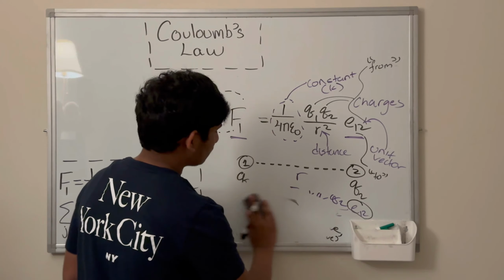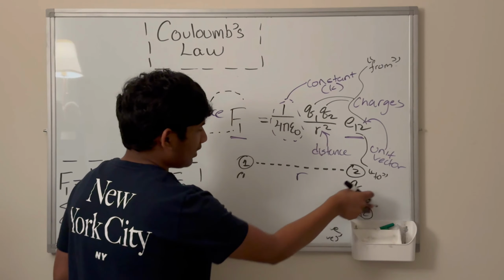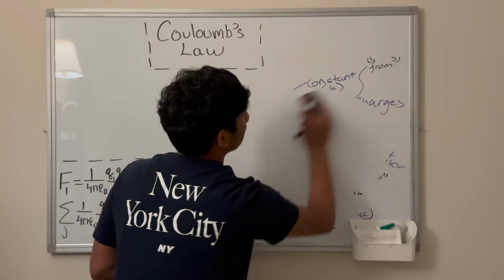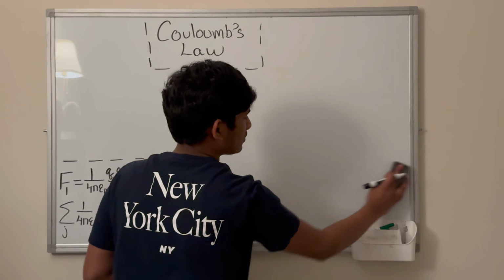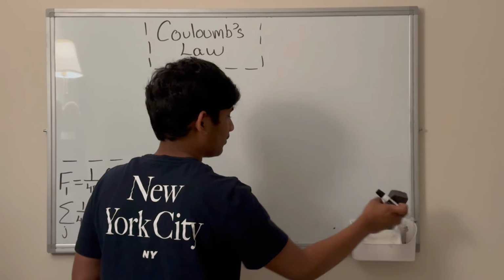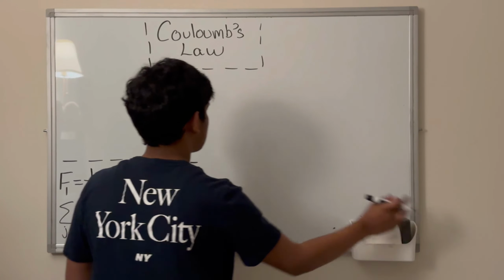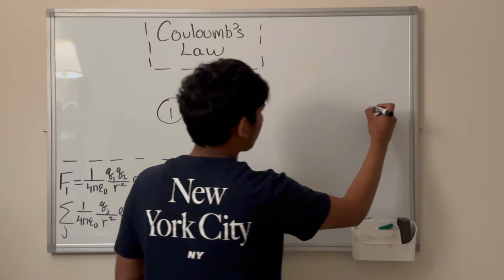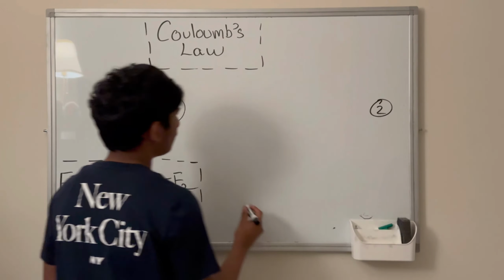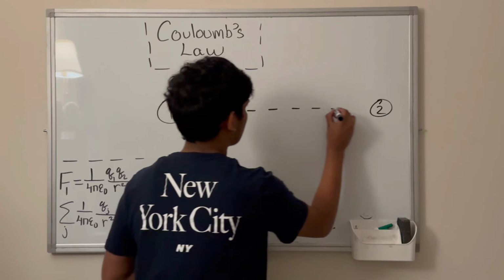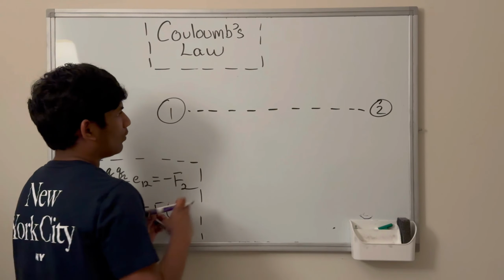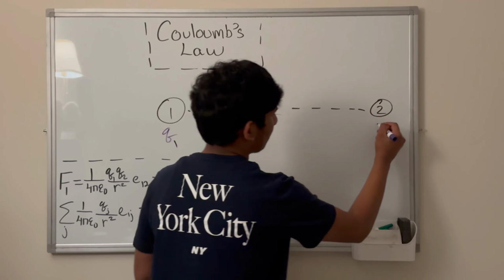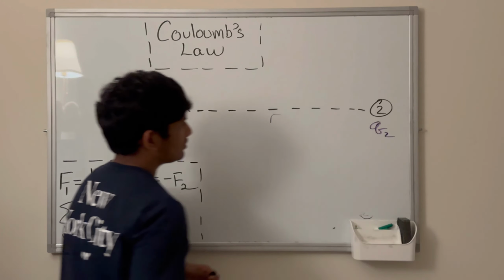Okay. So, let's redraw the whole diagram on a bigger scale. So, simply, we just have this. We have particle 1, particle 2, we have R, we have Q1, we have Q2.